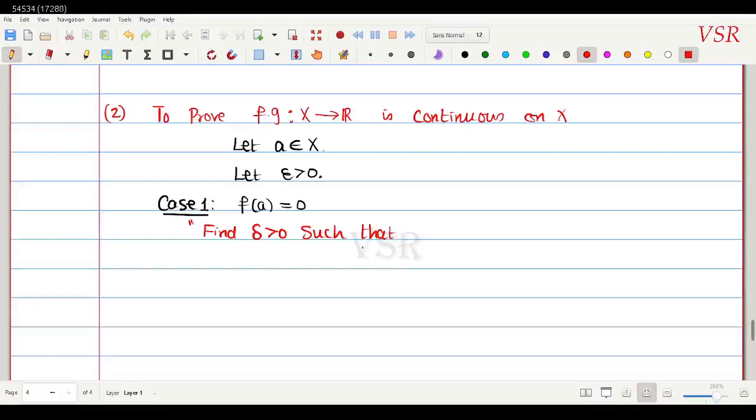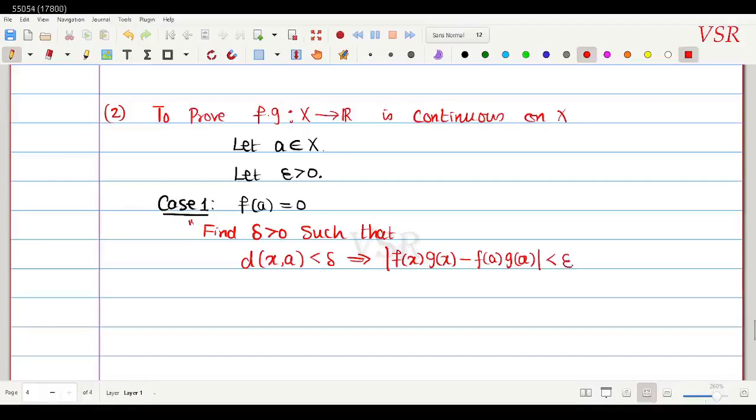whenever the distance between x and a is less than delta, this must imply that modulus of f of x g of x multiplication minus f of a into g of a must be less than epsilon.